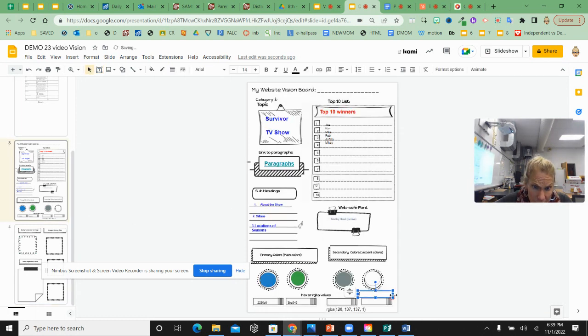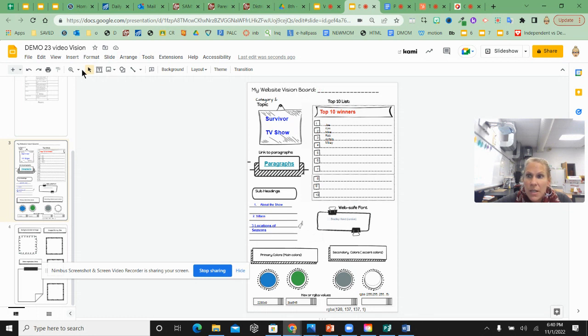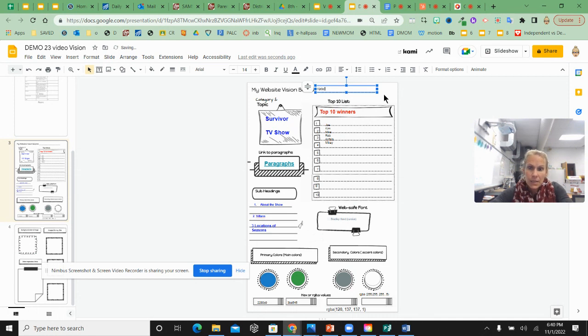I'm going to put it up here where I have room. RGBA. And for me, it's 255, 255, 255, and maybe I do 0.5 to make it like a transparent white. Okay, semi-transparent. And that's a lowercase r. Okay, RGBA. And then that's my 4 colors. Okay, 2 main colors, 2 secondary accent colors for your site. That takes care of page 1, my vision board. I do need my name up here. Okay, 80. Okay.